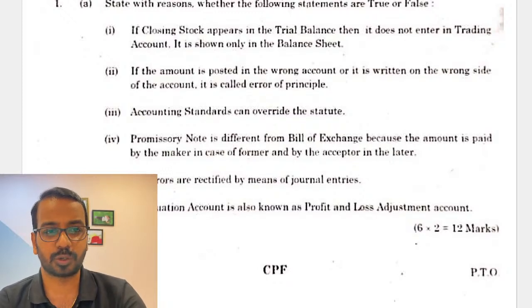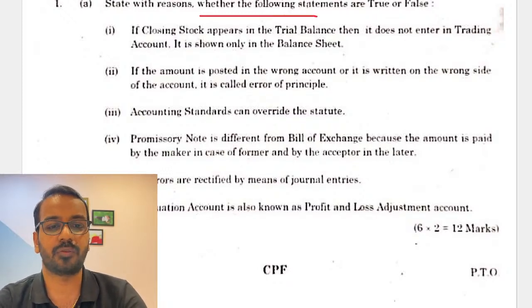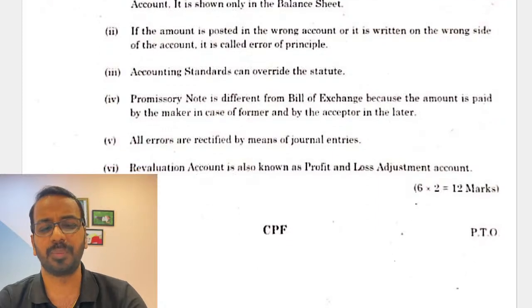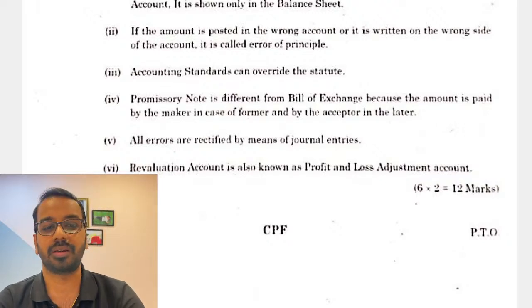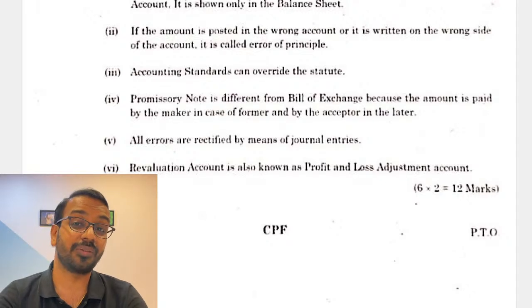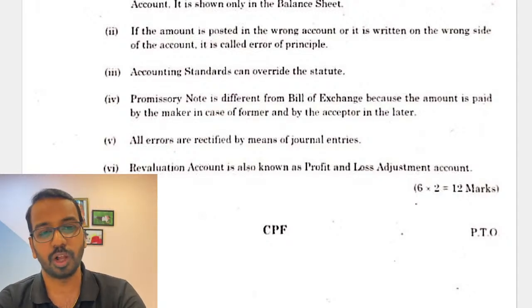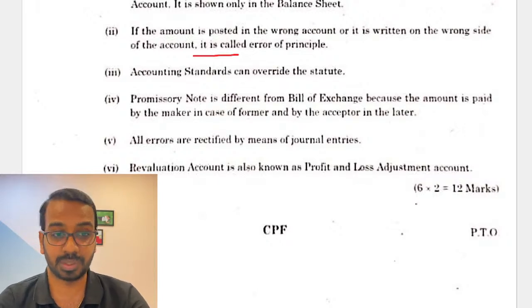Now, as usual, the first question is: state with reasons whether the following statements are true or false. Very simple. The first one says if closing stock appears in the trial balance, it does not enter the trading account; it is only shown in the balance sheet. So all of us know if closing stock is given in the trial balance, then it will come only in the balance sheet. Same way, there are some true and false questions on error of principle.